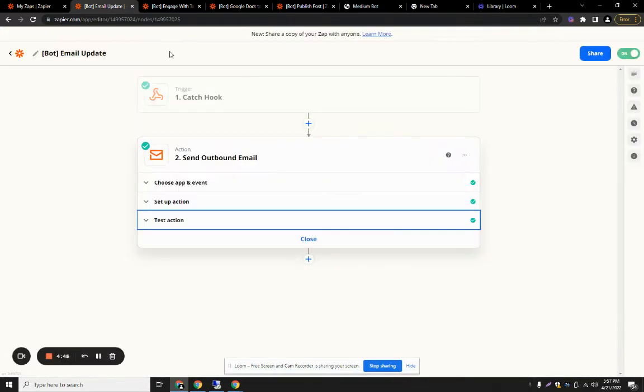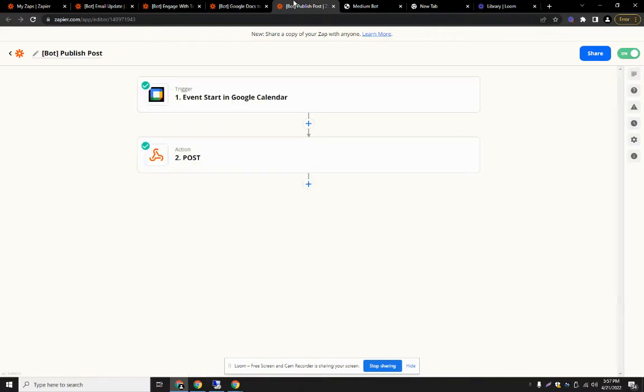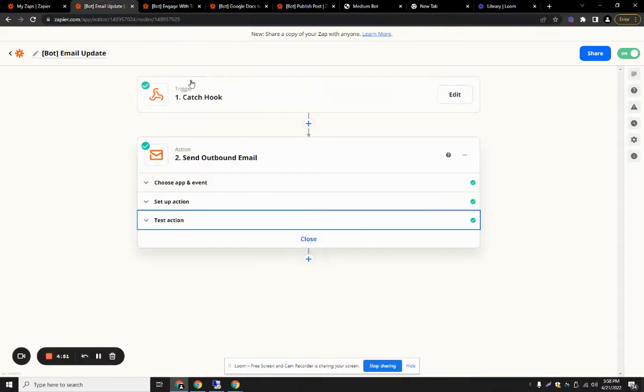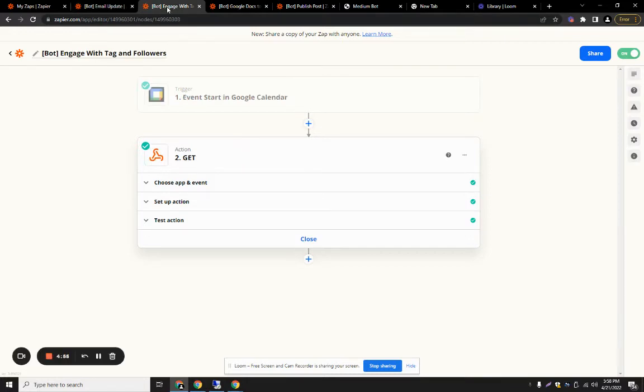I can show you, we have created 4 workflows on Zapier. These 4 are basically, this one is for the email update. The bot sends emails through this hook, this webhook.